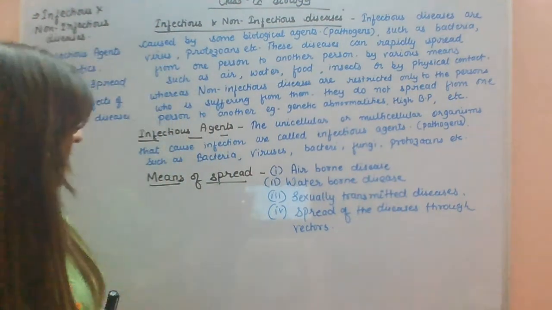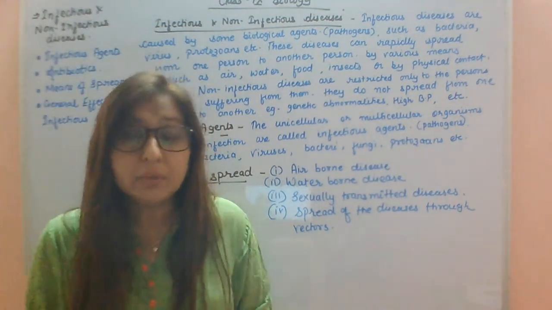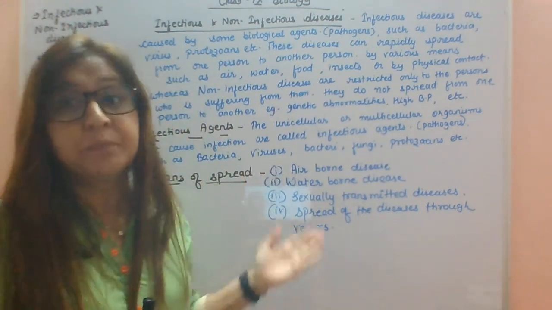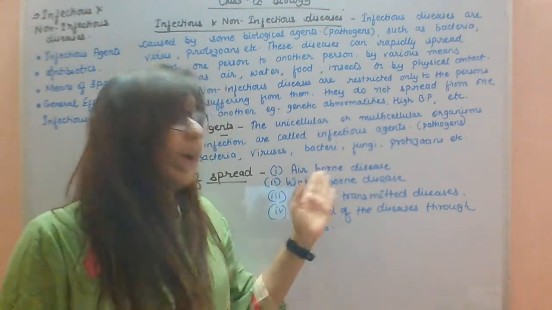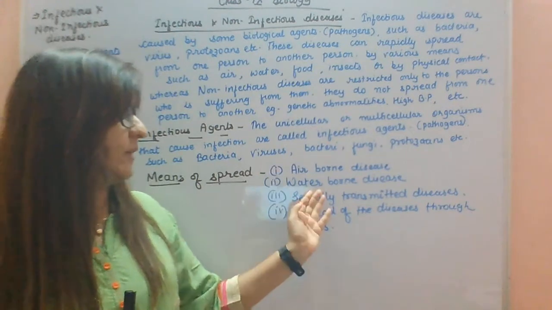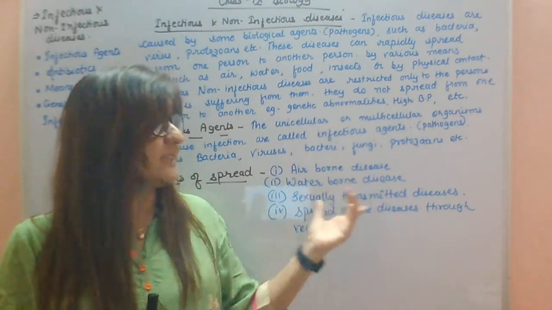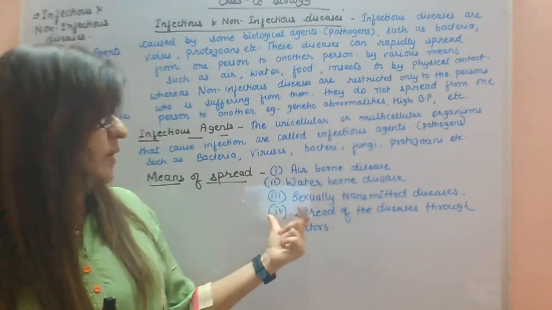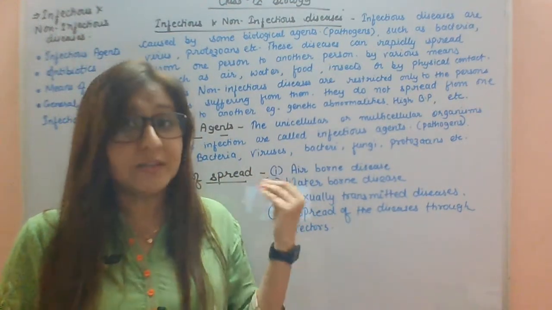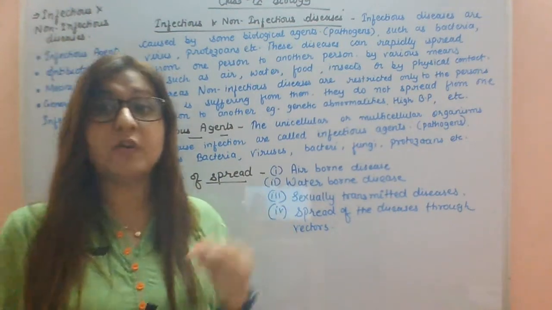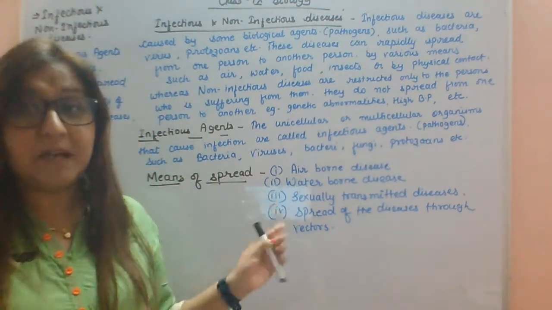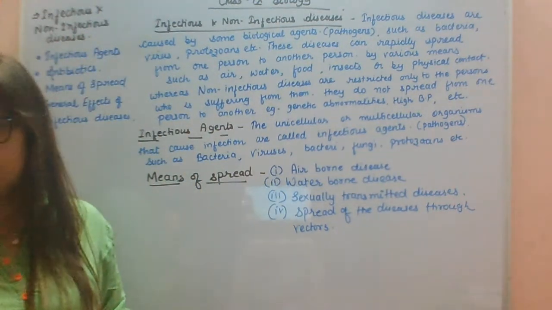Okay. Next, means of spread. I told you the infectious disease may spread by different means. Few diseases spread via air, few diseases spread via water, and few diseases spread via sexual contact, or you can say physical contact. And fourth, the spread of diseases through vectors. Vectors are nothing but insects or animals which are responsible for transmitting diseases from one person to another person. Now I will explain one by one the means of spread of disease.